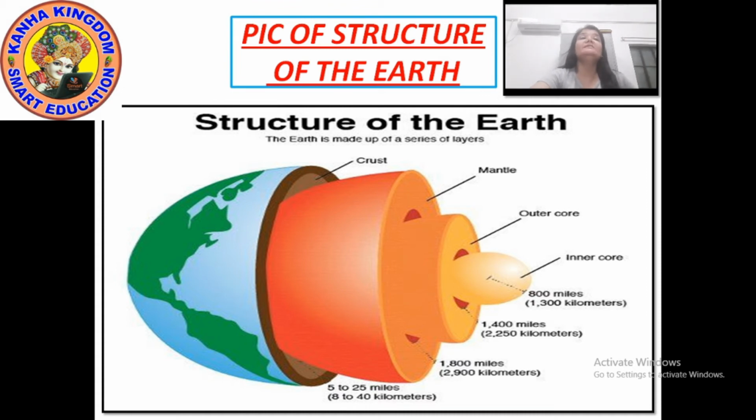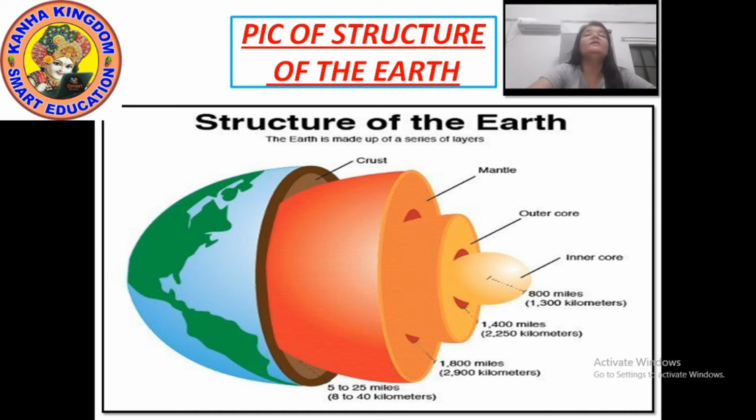Then the next layer you can see is the core. The core is the innermost layer and the radius of the core is 3500 kilometers. There is the outer core and the inner core. The outer core is in liquid form and the inner core is solid iron. Now you can see the distance, the thickness or the depth of each layer written.